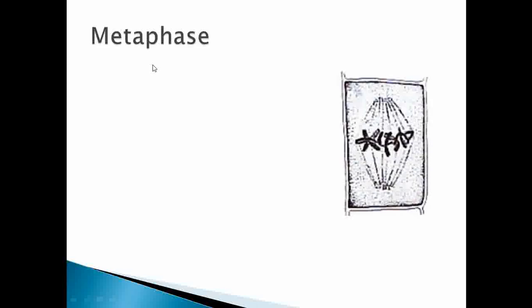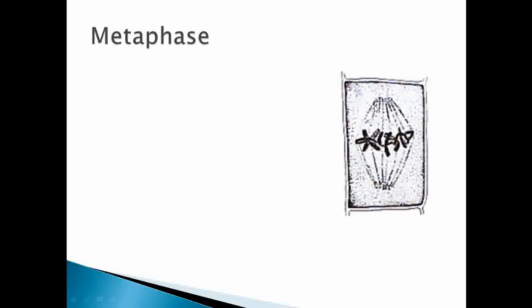So next we see the metaphase. What happens in metaphase? During the late prophase, there is a formation of spindle fibers. So what are those spindle fibers? These spindle fibers are formed from microtubules, and they are attached to the centromeric regions.